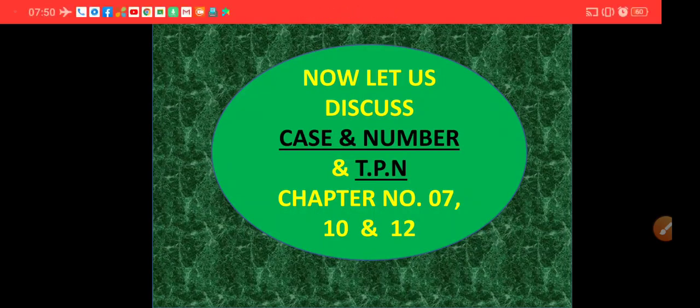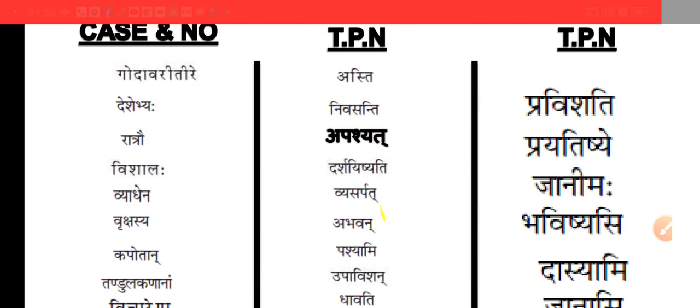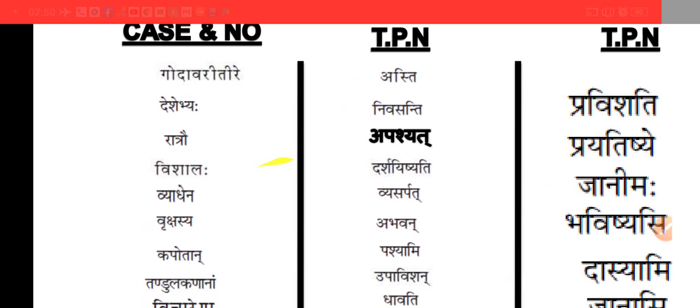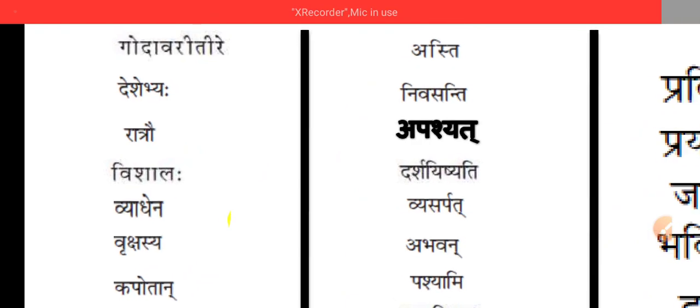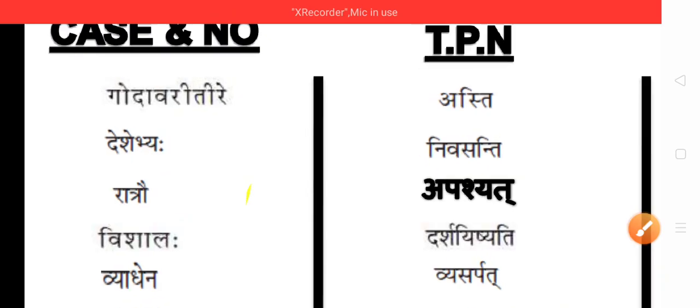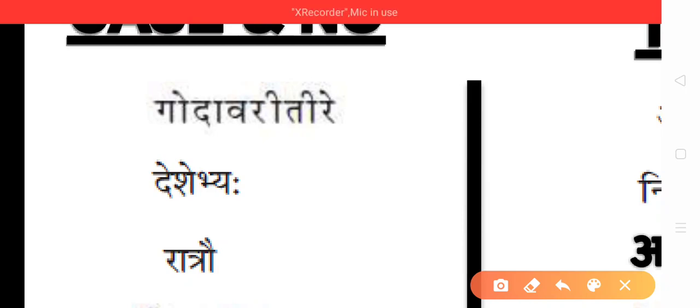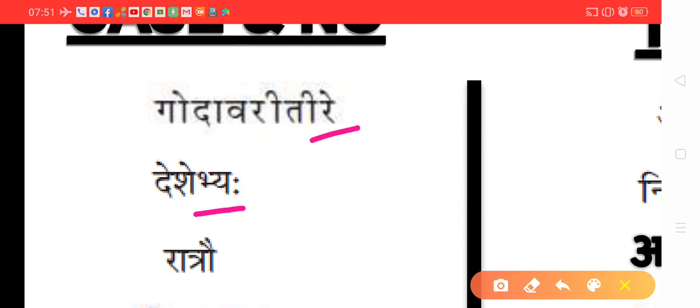Now we'll discuss case and number and TPN of these chapters. We'll start with the case and number. The first column, Godavari Tire. See, case and number can be decided on the basis of a symbol. Here Godavari Tire ends with a sound, so locative singular. Desebhyah ending with bhyah, dative, ablative plural.